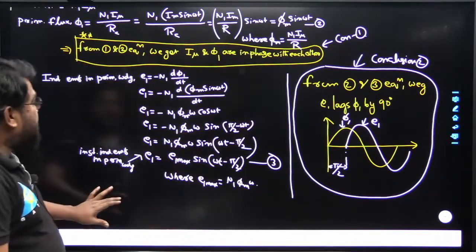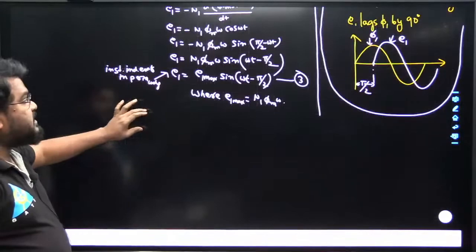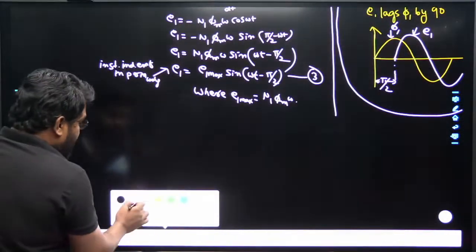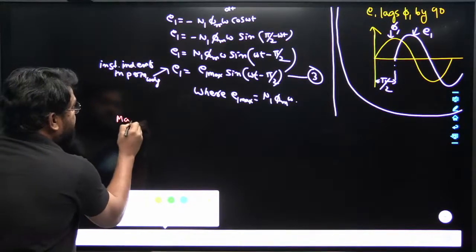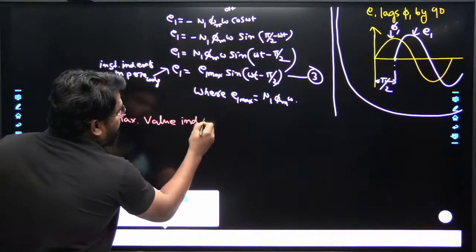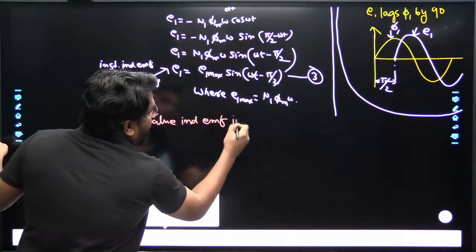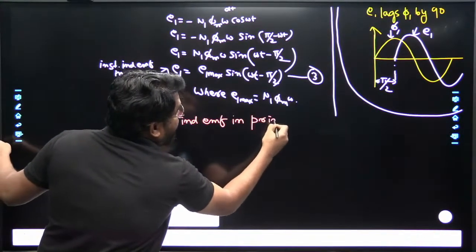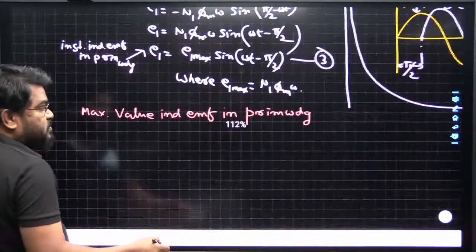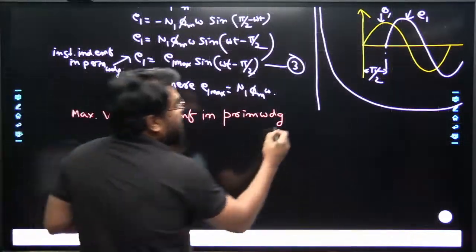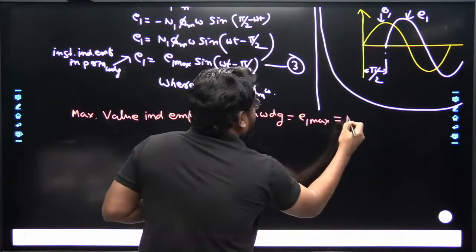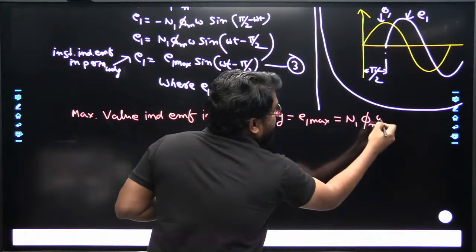Next, sometimes we have a question: what is the maximum value of the induced EMF in the primary winding of the transformer? That is E1 maximum equal to N1 phi maximum omega.